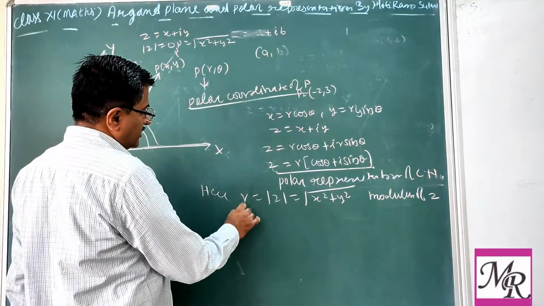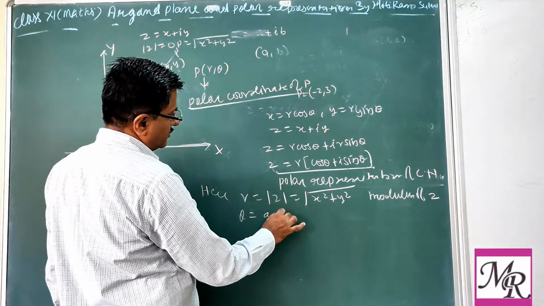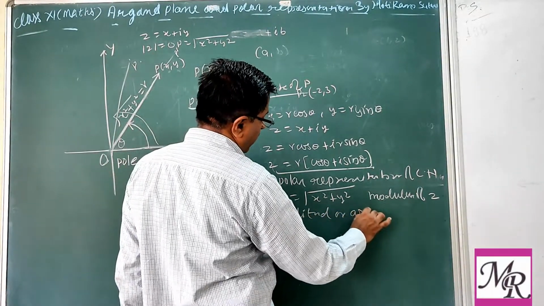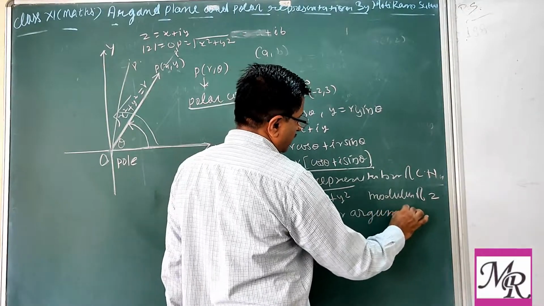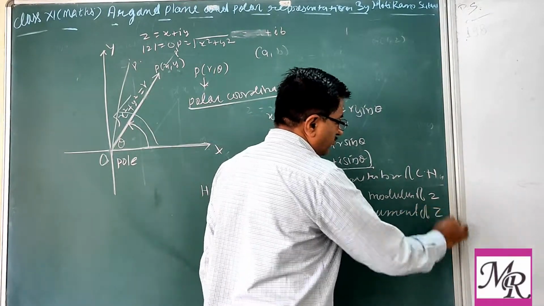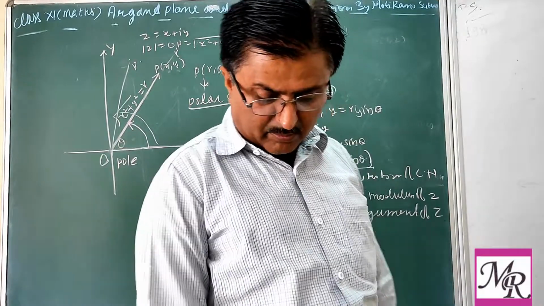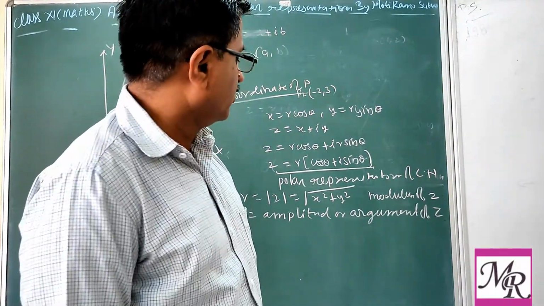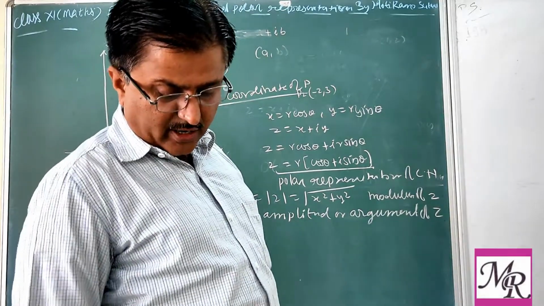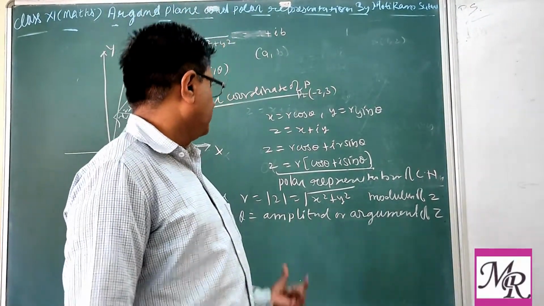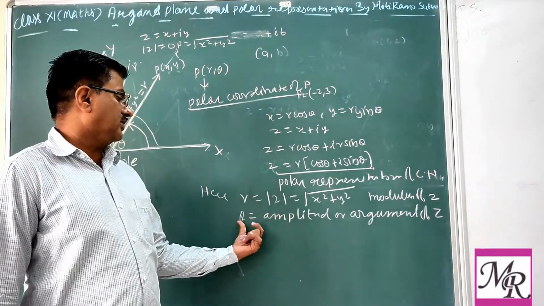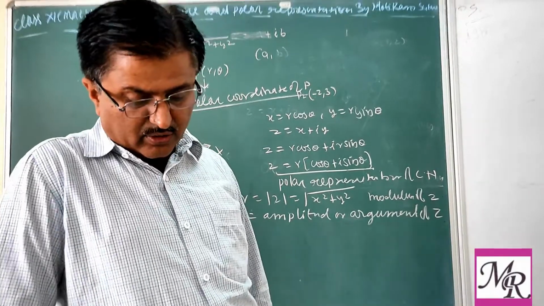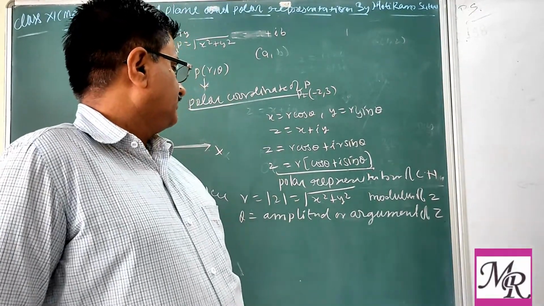And theta is called the amplitude or argument. You may call it the argument of the complex number, or it is also called the amplitude. The new word you have to note is amplitude, theta, or argument. So mod z equals r.